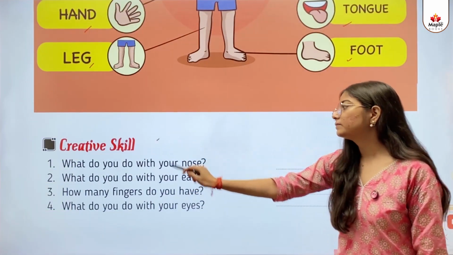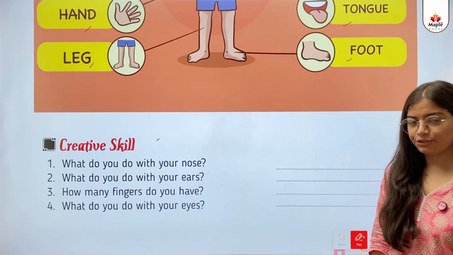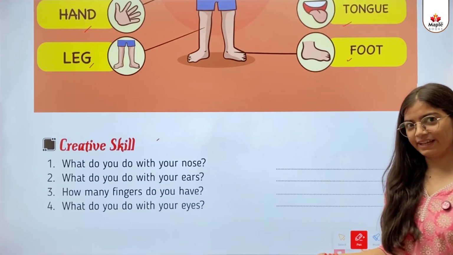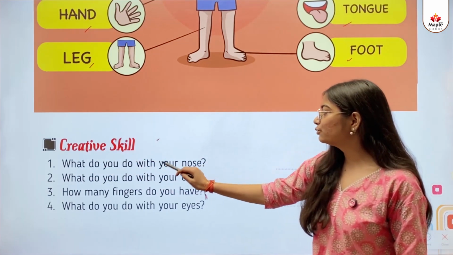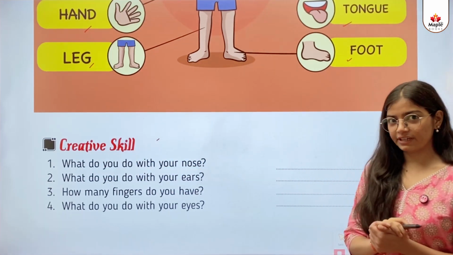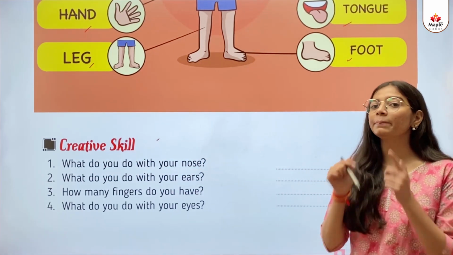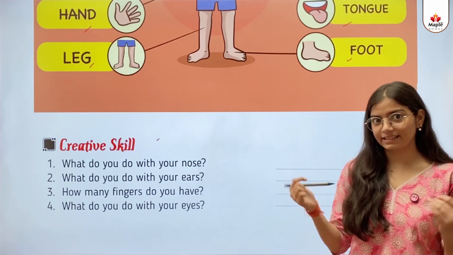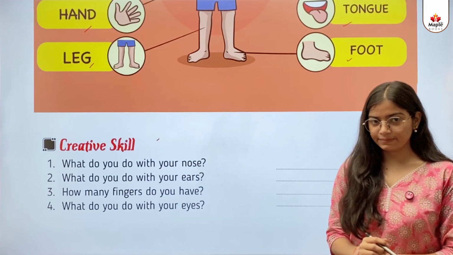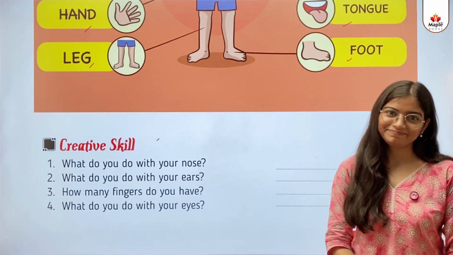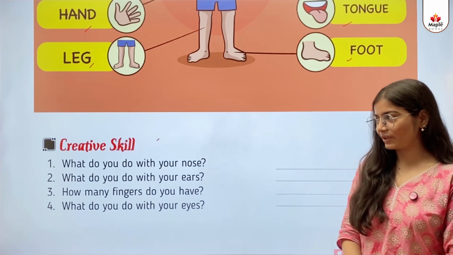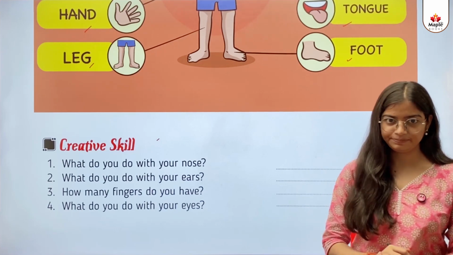Creative skill. So kids, we need to answer some questions. So let's do it. First, what do you do with your nose? So kids, ये हमें क्या पूछ रहे हैं? हम अपनी nose के साथ क्या करते हैं? We smell or breathe with the help of nose. Yes, kids? So you can write it by yourself.